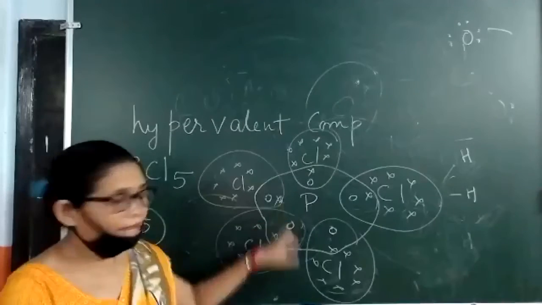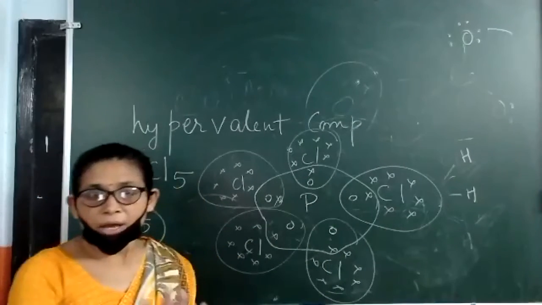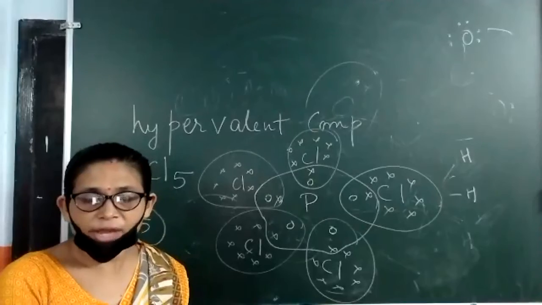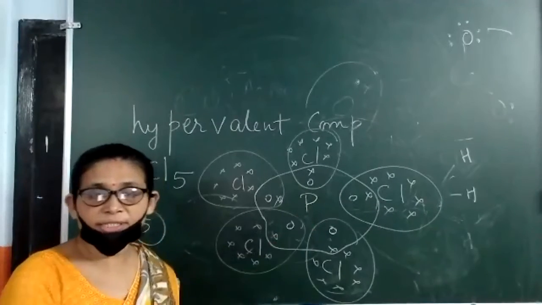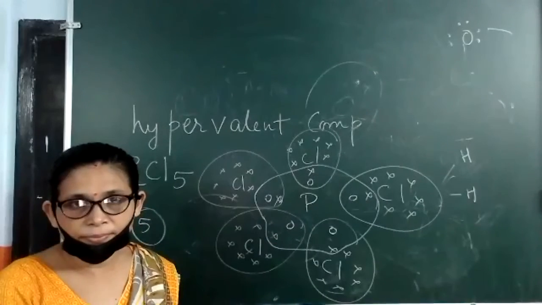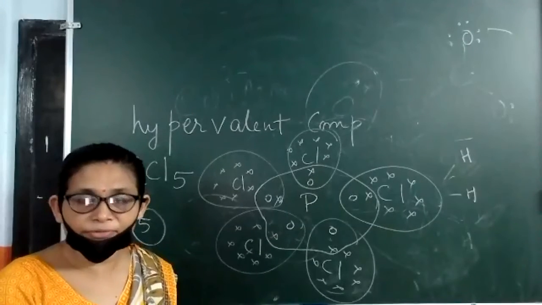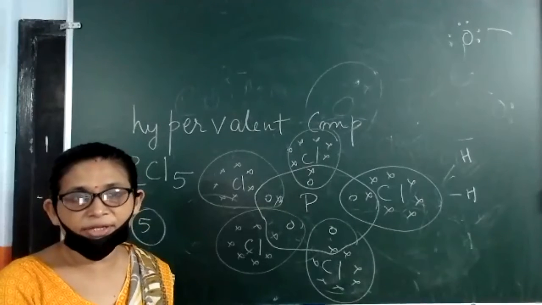Phosphorus has its 5 own electrons and one electron mutually shared by each of the 5 chlorine atoms. So 5 plus 5, that is 10 electrons. That means here the phosphorus is having 10 electrons instead of only 8. So this is a hypervalent compound. Instead of 8 electrons, phosphorus is having 10 electrons.